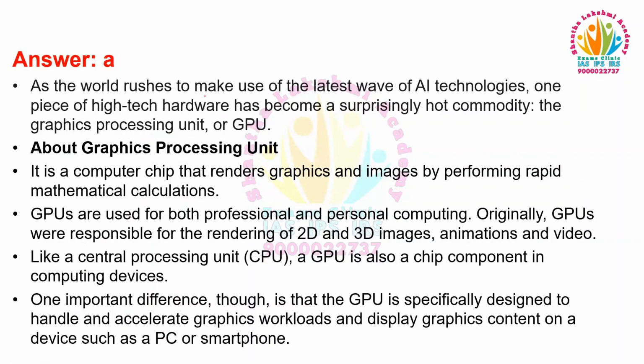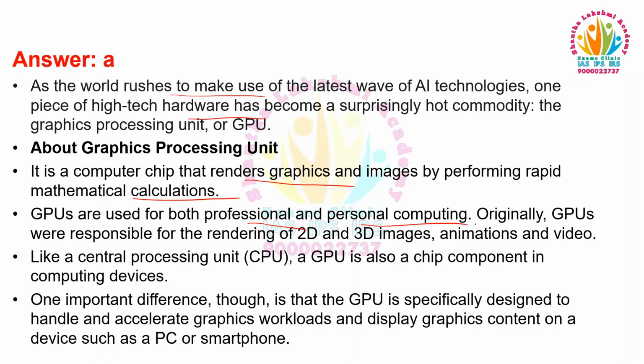As the world rushes to make use of the latest wave of AI technologies, one piece of high-tech hardware has become a surprisingly hot commodity: the graphics processing unit, or GPU. About this, it is a computer chip that renders graphics and images by performing rapid mathematical calculations. GPUs are used for both professional and personal computing.